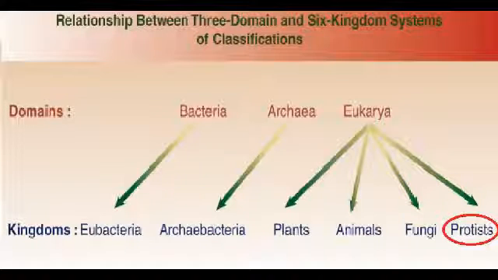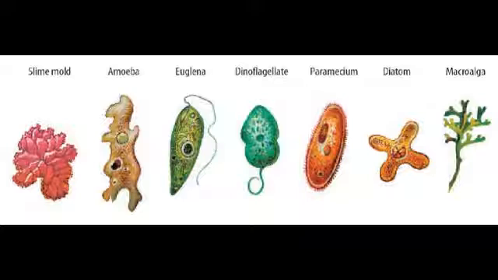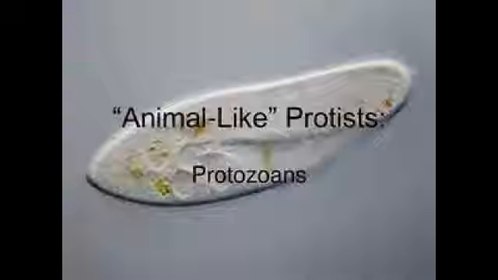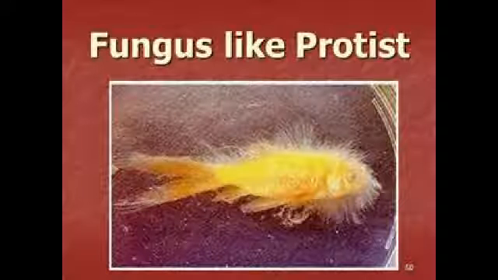There are multiple kingdoms found within the domain Eukarya, like said at the beginning of this video, and protists make up one of those kingdoms. The kingdom Protista comprises a diverse group of organisms. They are so diverse that they are usually grouped based on how similar they are to other types of organisms. For example, there are plant-like protists, animal-like protists, and fungal-like protists.